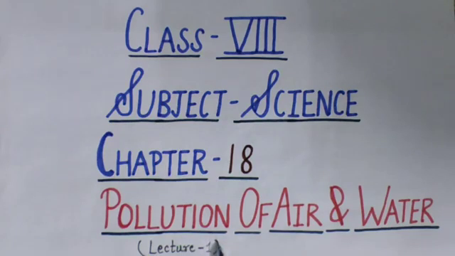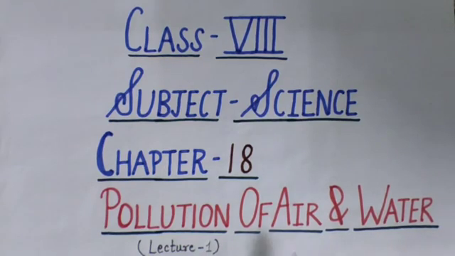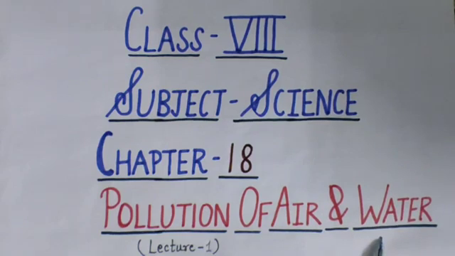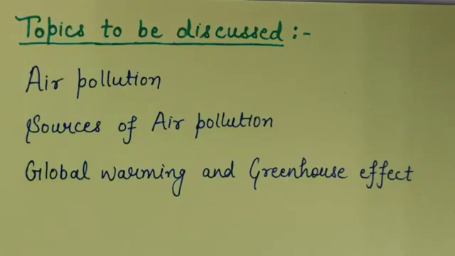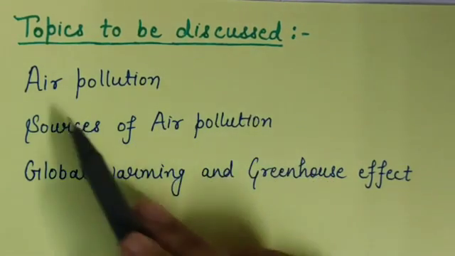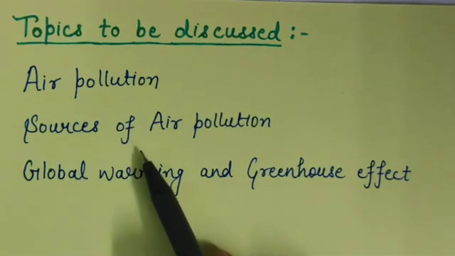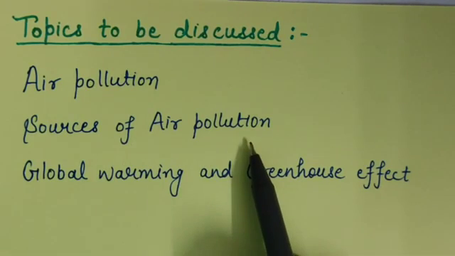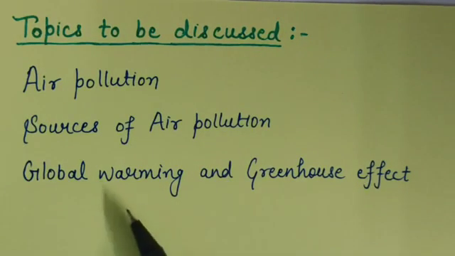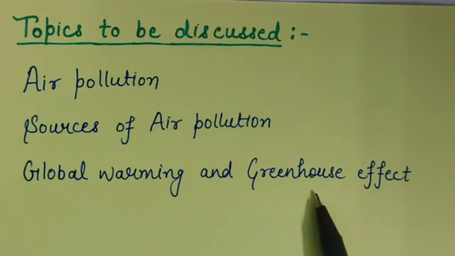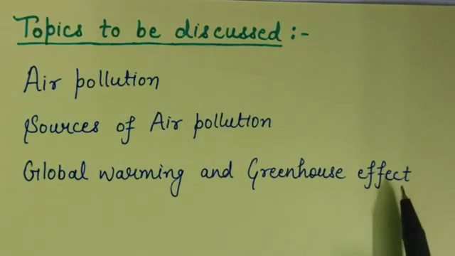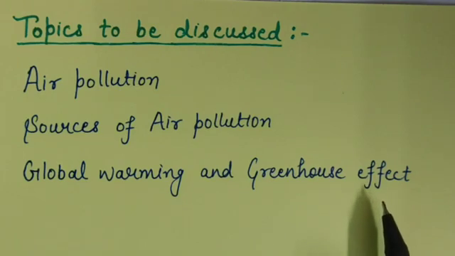Means in this chapter, pollution of air and water, we will learn about air and water pollution and their sources, effects and ways to reduce pollution. Topics to be discussed in this lecture are: first is air pollution, second is sources of air pollution, third is global warming and greenhouse effect. So we will discuss these 3 topics in this lecture.